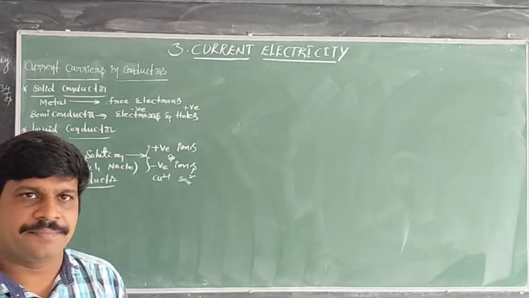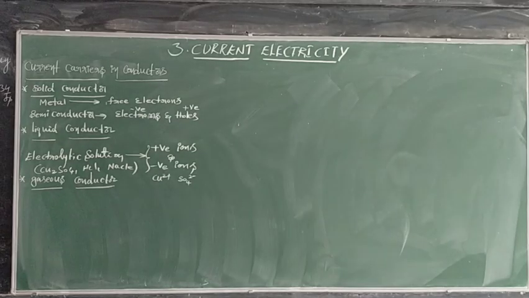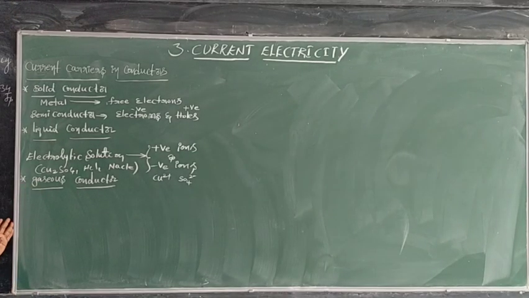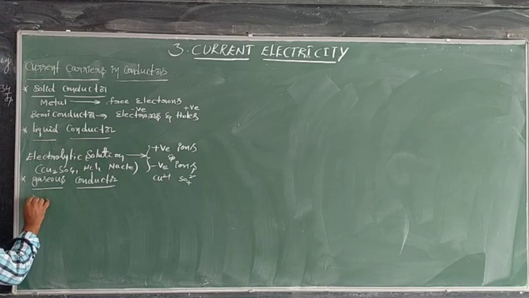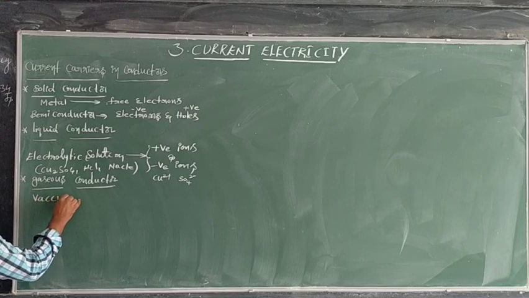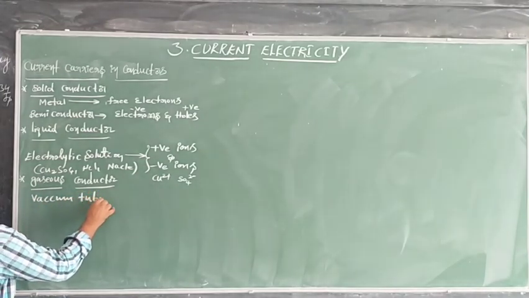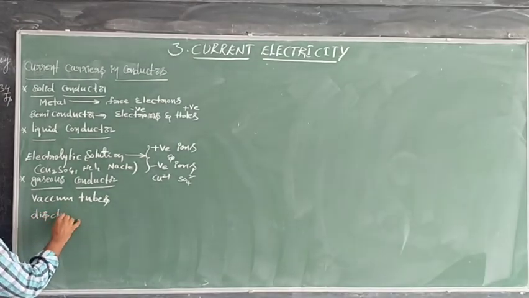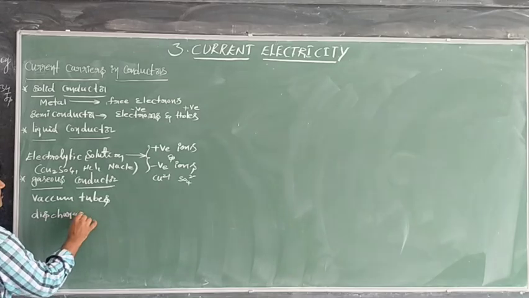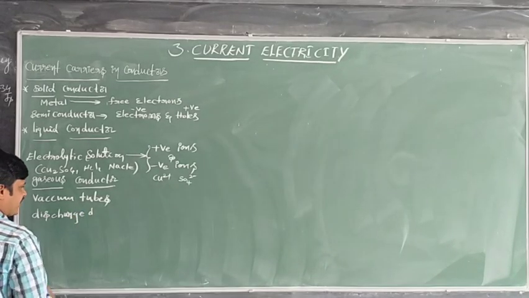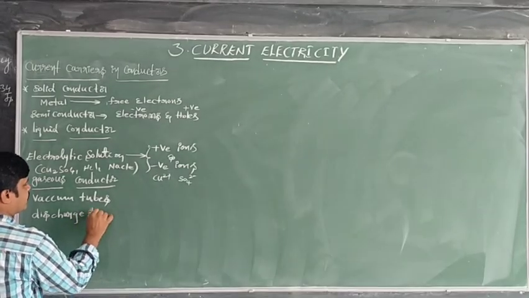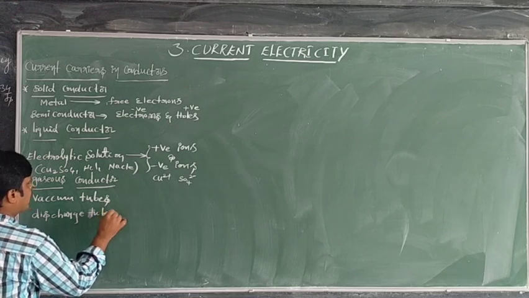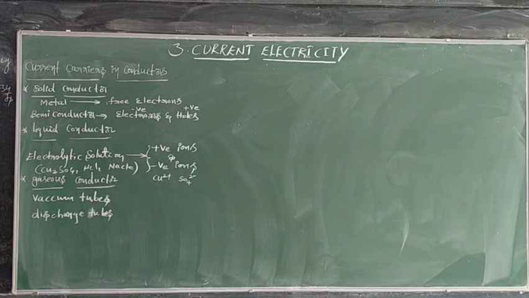This is an example of a liquid conductor. The other type is gaseous conductors, meaning some types of vacuum tubes or discharge tubes. These are gaseous conductors.